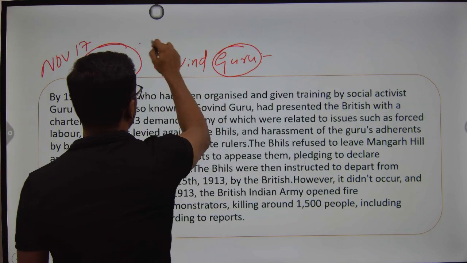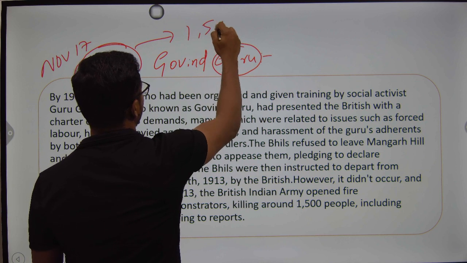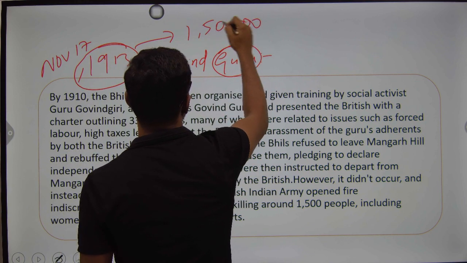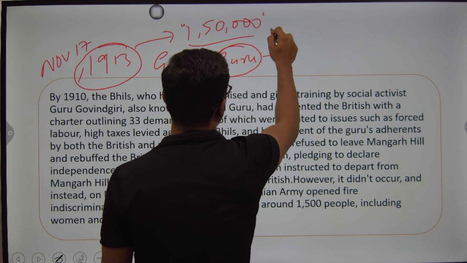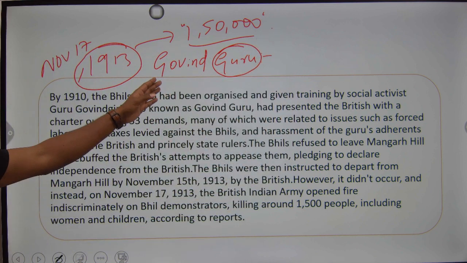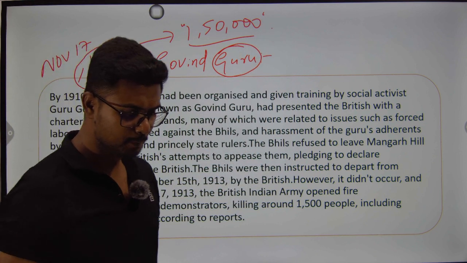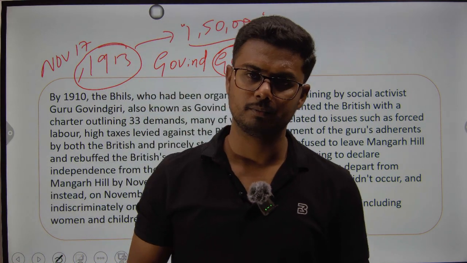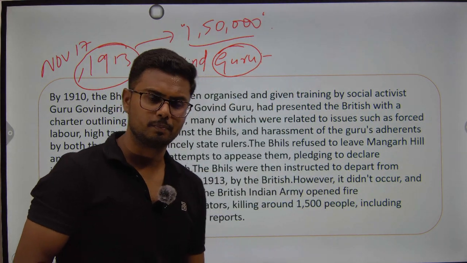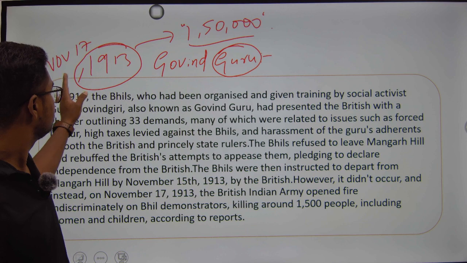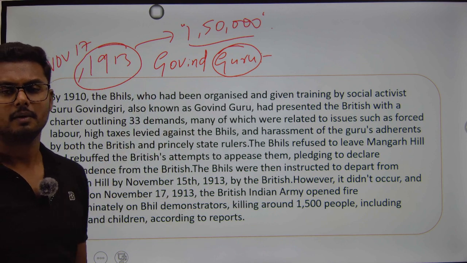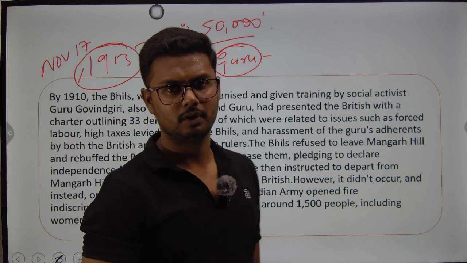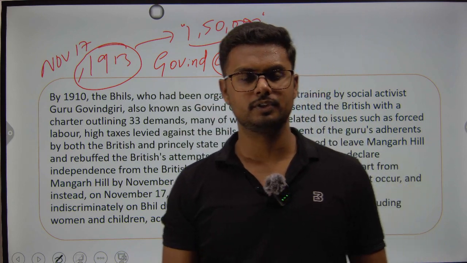Around 1,50,000 Bhils assembled in this particular place under the leadership of Govinda Guru. The British initially warned, they gave some ultimatum which was not paid heed to. Then eventually on this day, November 17, 1913, the British attacked all those people who had gathered in this particular place, which is Mangarh.